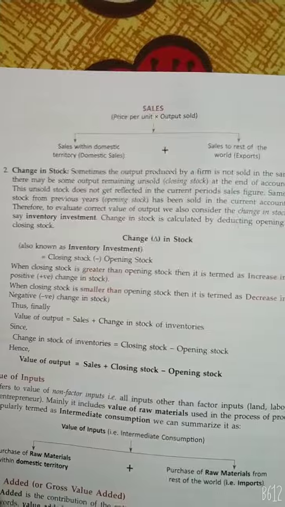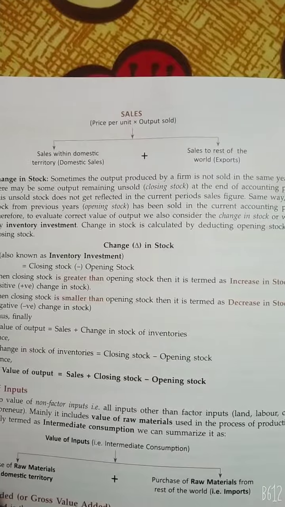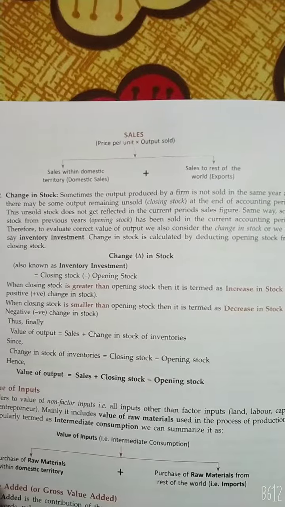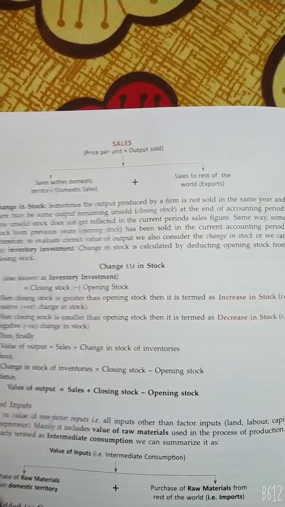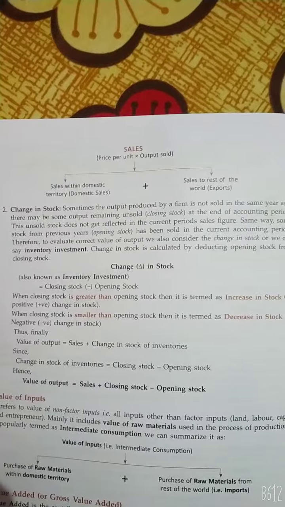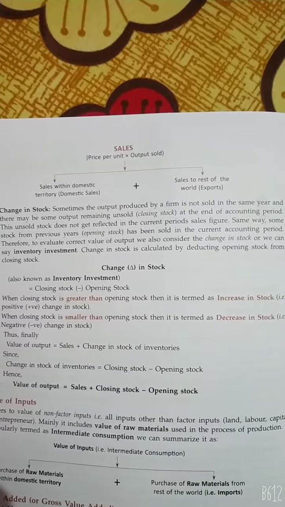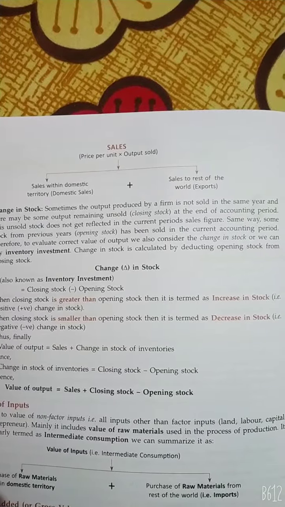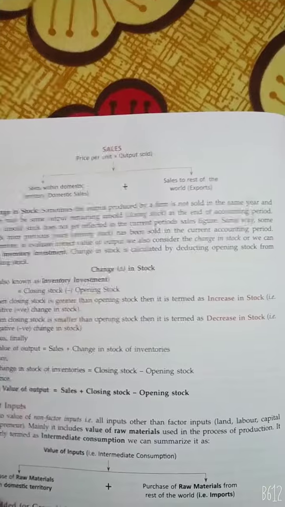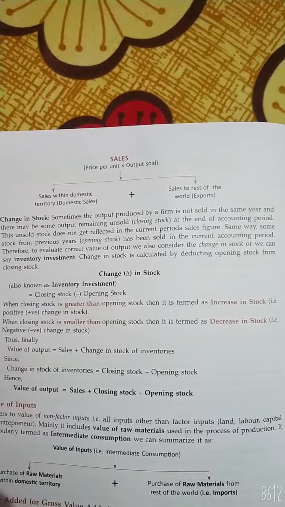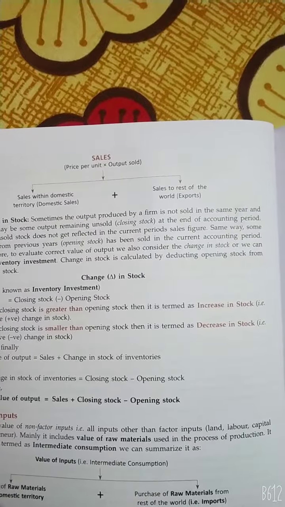Next, change in stock. Sometimes output produced by a firm is not sold in the same year, and there may be some output remaining unsold, that is closing stock at the end of the accounting period. This unsold stock does not get reflected in the current period sale figure. In the same way, some stock from the previous year, the opening stock, may be sold in the current accounting period. Therefore, to evaluate the correct value of output, we also consider the change in stock, or inventory investment. Change in stock is calculated by deducting the opening stock from the closing stock, means change in stock is equal to closing stock minus opening stock.